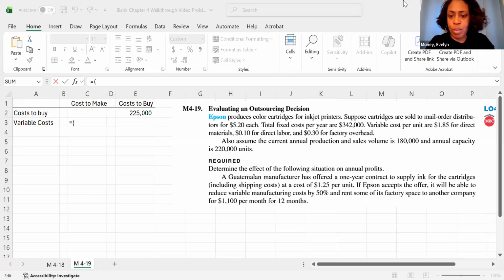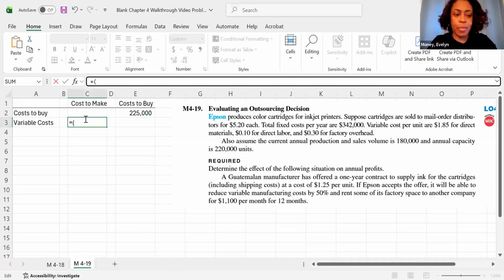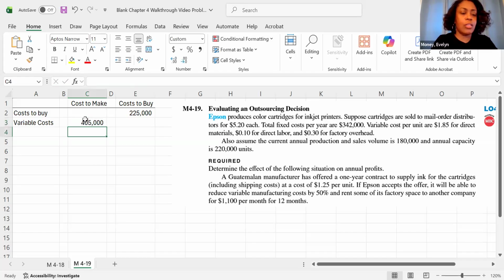So let's throw those numbers into our spreadsheet. So I have my 1.85 plus my 10 cents plus my 30 cents. And all of that will be multiplied by that same 180,000 units.